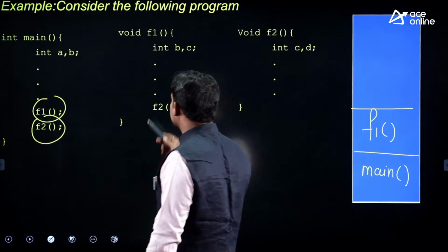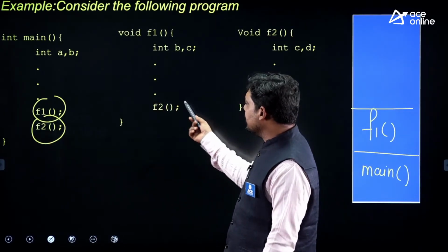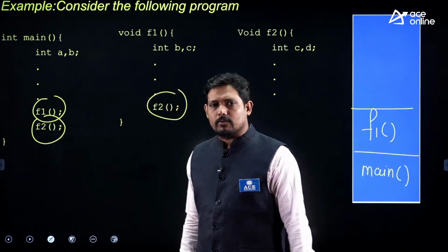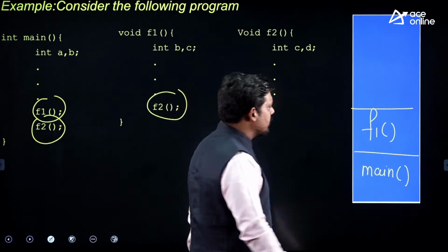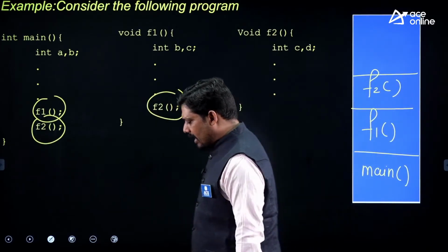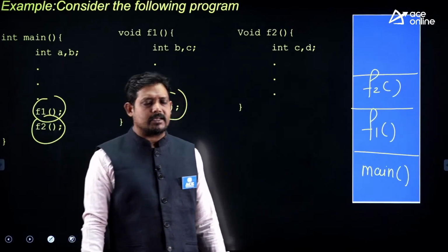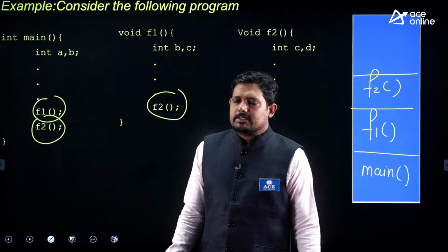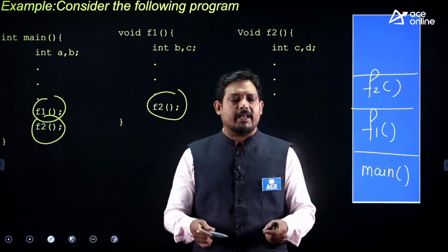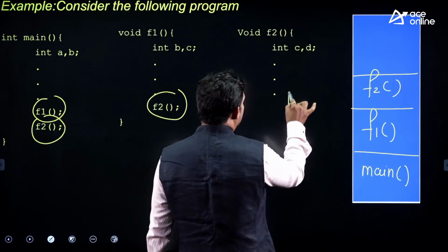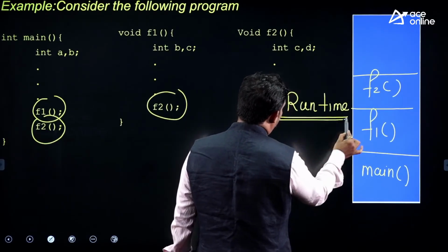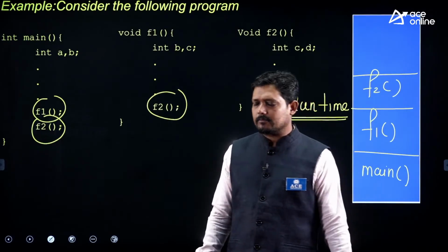In f1 in this case, you are doing some task and suddenly f2 comes and says, okay, now execute me first. The main is calling f1, f1 is calling f2. Then again you save the content of f1 and start executing f2. So this process, where you are executing a job and suddenly switch to another function call and start executing that function, is maintained in a runtime stack only. So there is a runtime stack, responsible for the switching of function calls, the nested function calls.